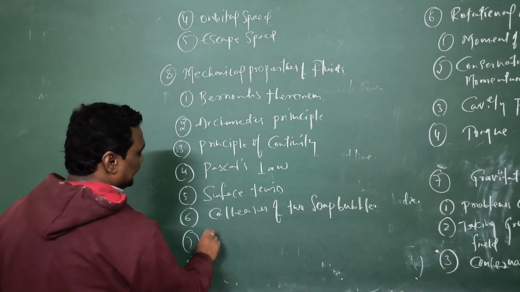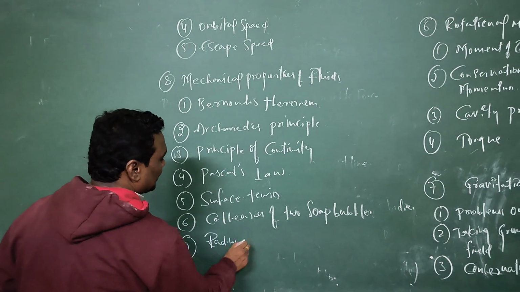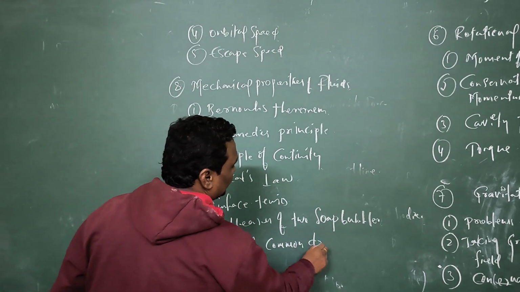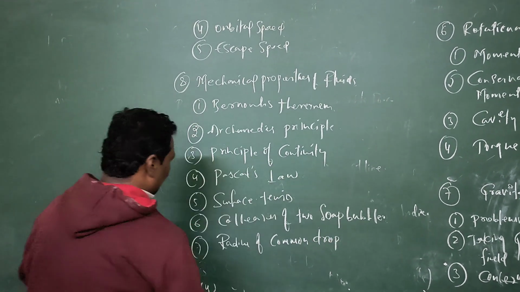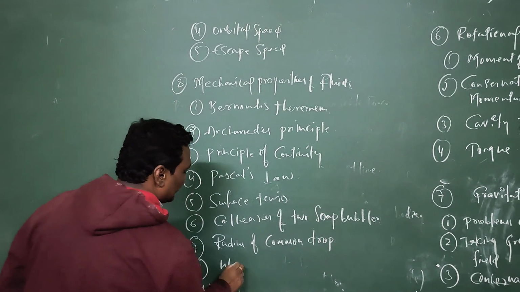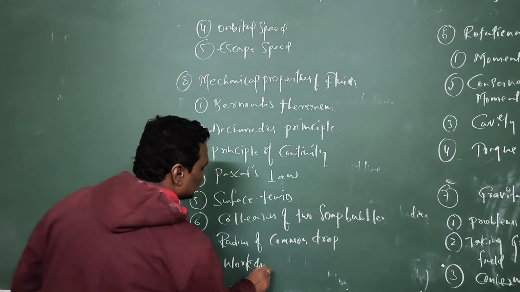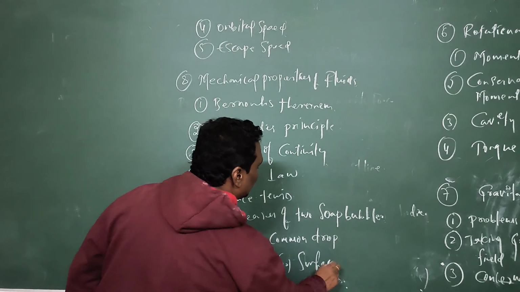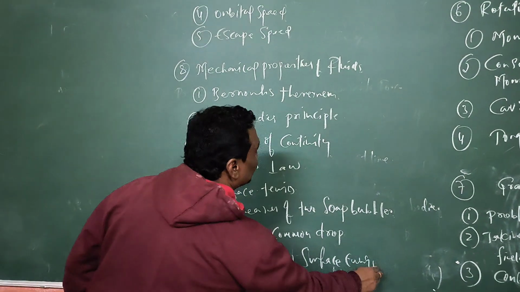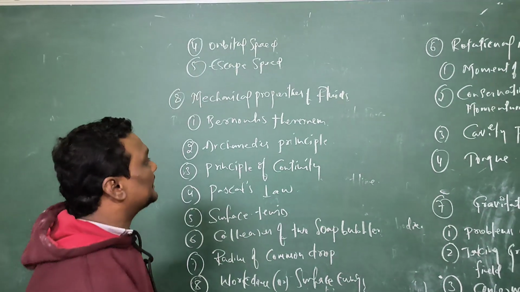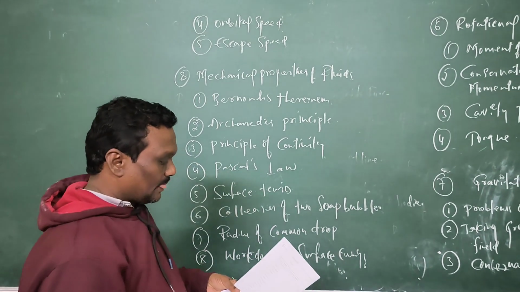Next, radius of common drop, how to take radius of the common drop. And eighth one is concentrate on work done. Work done is nothing but surface energy. And these are the topics you have to concentrate on in the fluids. Okay. And fluids is quite a lengthy chapter, but you will get one question in the fluids.